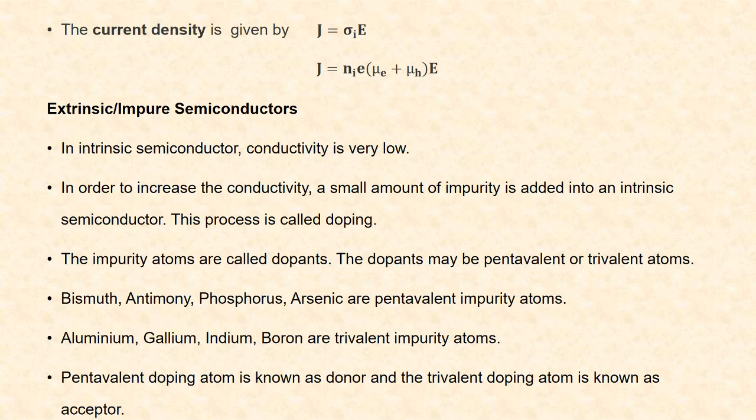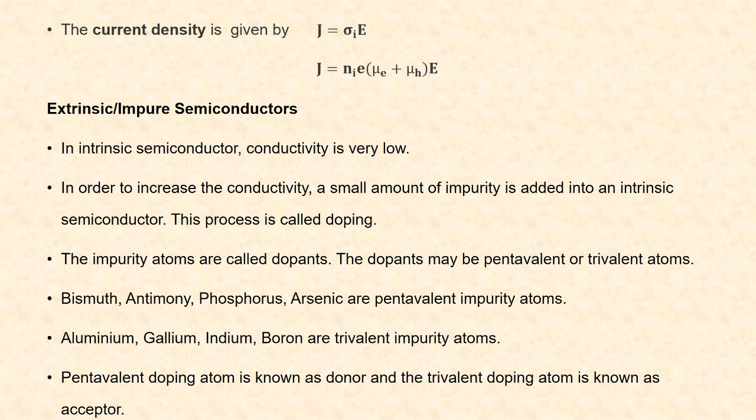The current density of an intrinsic semiconductor is given by J is equal to sigma I into E. Substituting for the value of sigma I, which is the electrical conductivity, we have current density J is equal to Ni into e into mu E plus mu H into E. Here, small e represents the charge of electron and capital E represents the electric field strength.